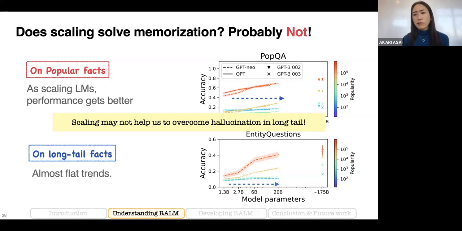And this has a great implication for real-world use cases. In real-world use cases, especially in expert domains like legal, science, or code generation, those target domains can be considered long tail because they may be discussed much less on the web compared to normal factual knowledge or popular factual knowledge like entertainment. So in that case, even if we scale the model size, we might still see issues like hallucinations in those expert domains or safety-critical domains.